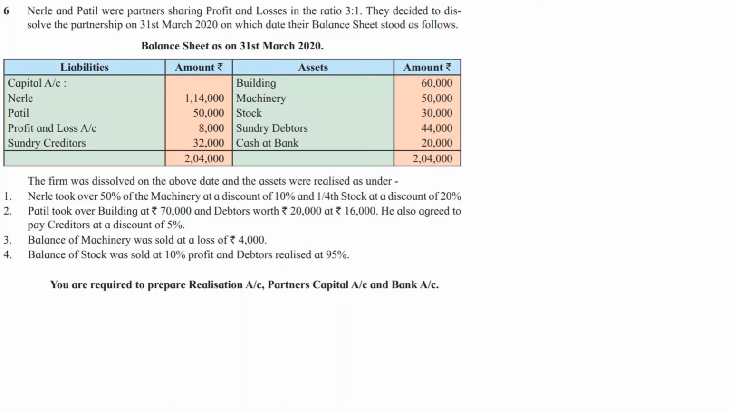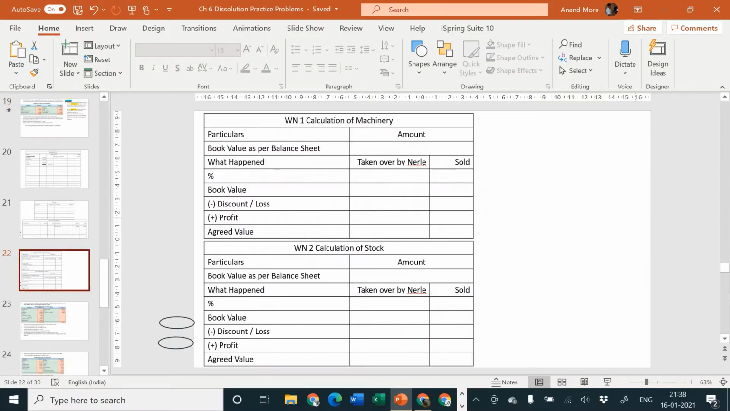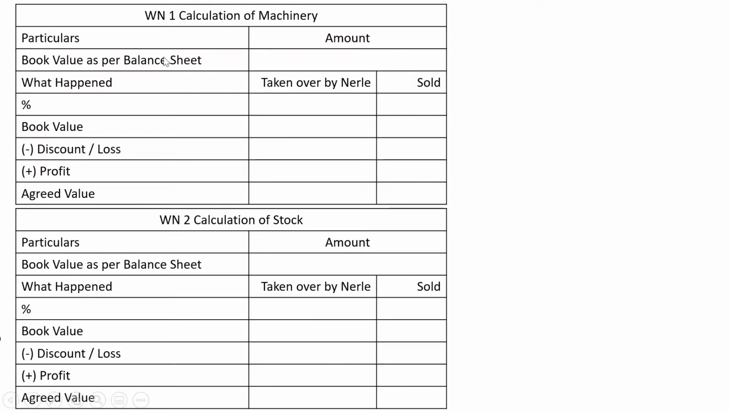Their book values are, machinery book value is 50,000 and stock book value is 30,000. So let me prepare a working note. My working note will be of this format. See the working note first properly and then you can understand how to write it. The format of the working note is particulars and amount. First I am considering book value as per balance sheet, and then what happened to that particular item. Some part is taken over by Nerle and some part is sold by us. How much percentage is taken over by Nerle and how much percentage is sold. Then the book value of that particular portion, and then whether it is taken over at discount or loss or it is sold at profit or something like that. So what is the agreed value for the purpose of adjustment?